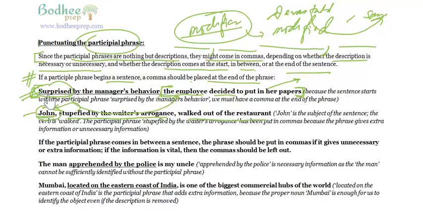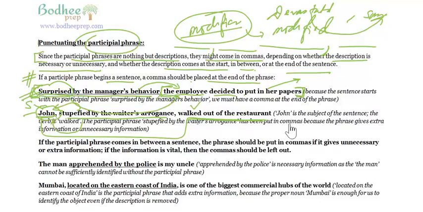The way we are surprised by the manager's behavior, and this modifier is modifying the employee. Similarly, we have stupefied by the waiter's arrogance, and this modifier is modifying John, right? So the basic sentence is John walked out of the restaurant. But between John and the verb walked, so this is the subject, which is a noun, and the verb is walked. Between that, we have a modifier modifying John.